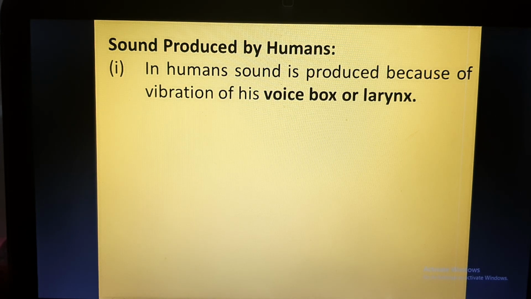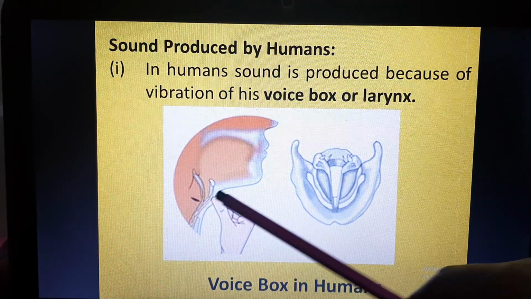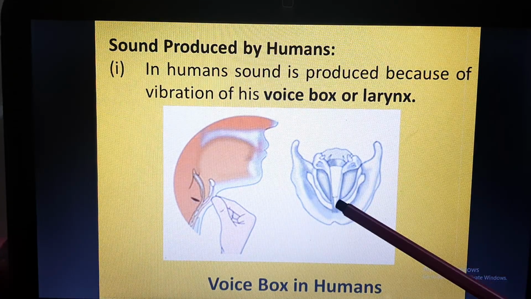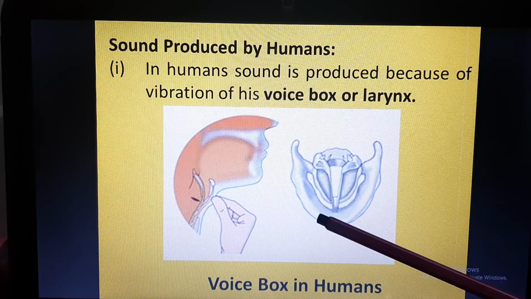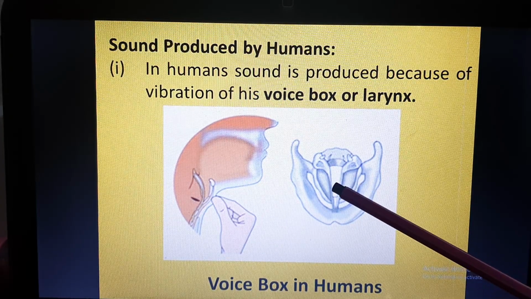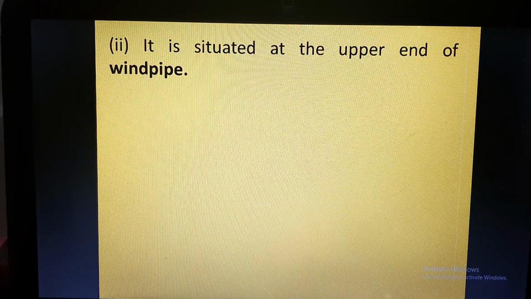In humans, sound is produced because of the vibration of the voice box or larynx, which is present inside the throat. Here you can see that inside the throat there is a voice box, called the larynx, and here two membranes are stretched. Whenever air passes through this gap, these membranes start vibrating and produce sound.